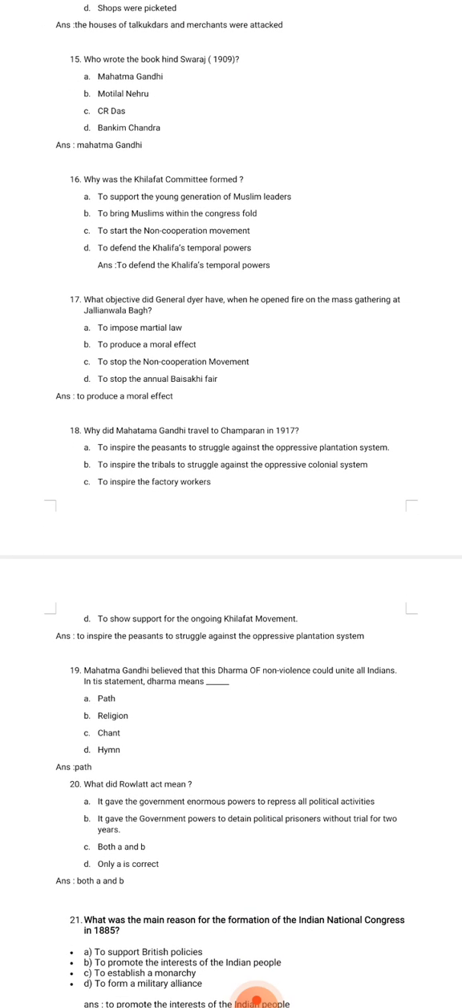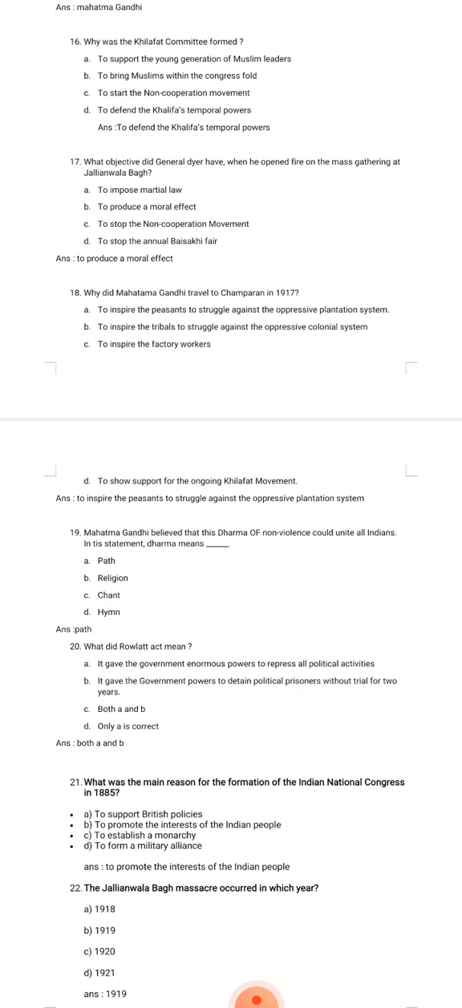Next, 16th. Why was the Khilafat Committee formed? Number 1, to support the young generation of Muslim leaders; to bring Muslims within the Congress fold; to start the non-cooperation movement; and to defend the Khalifa's temporal powers. The Khilafat Committee was formed with an aim to defend the Khalifa's temporal powers. Option D is correct.